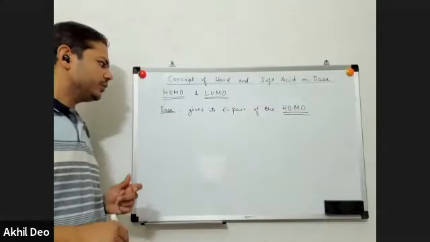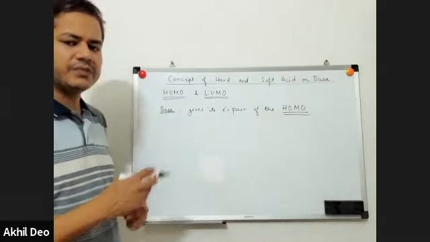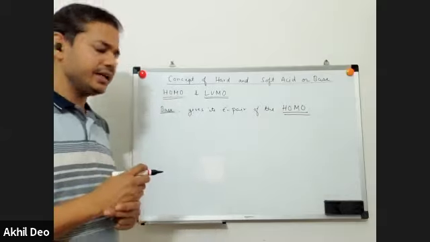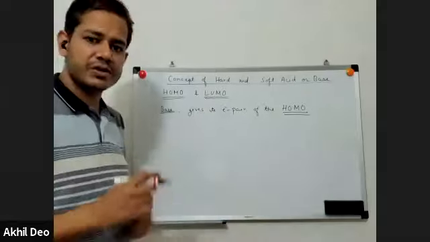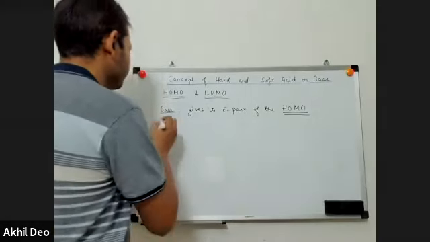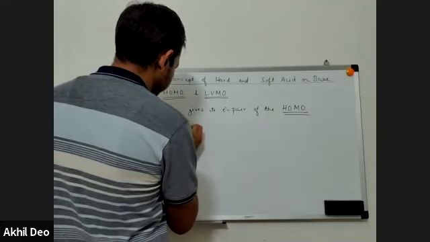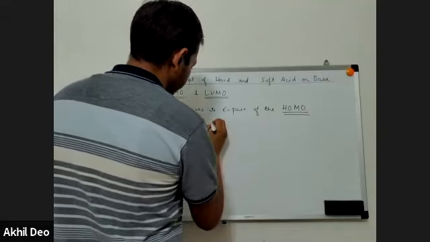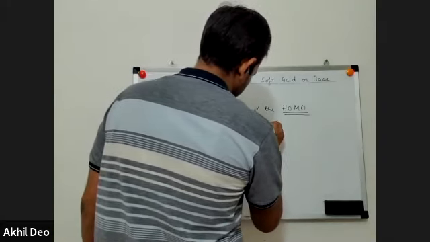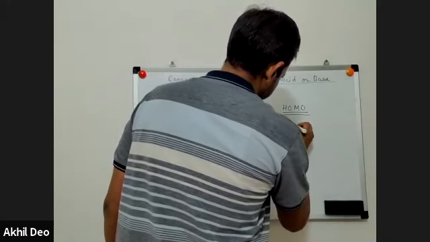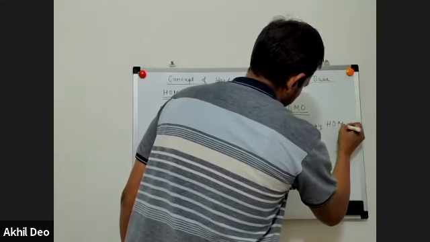Now, if the HOMO of the base is of higher energy, and if the HOMO of the base is of lower energy, it is based on the energy of the HOMO of a base that we classify a hard base or a soft base. A hard base is defined as a base which has a low energy HOMO.